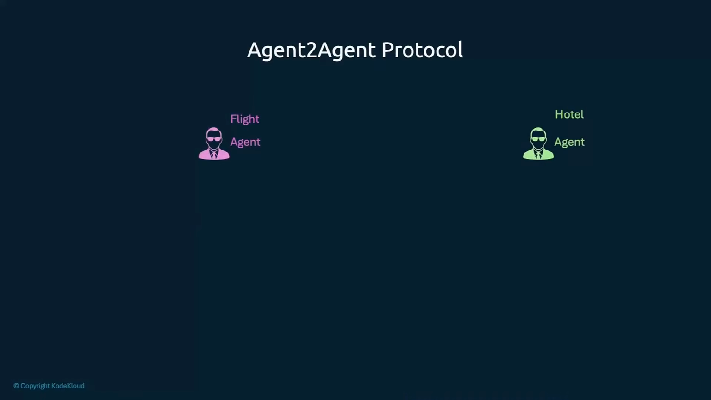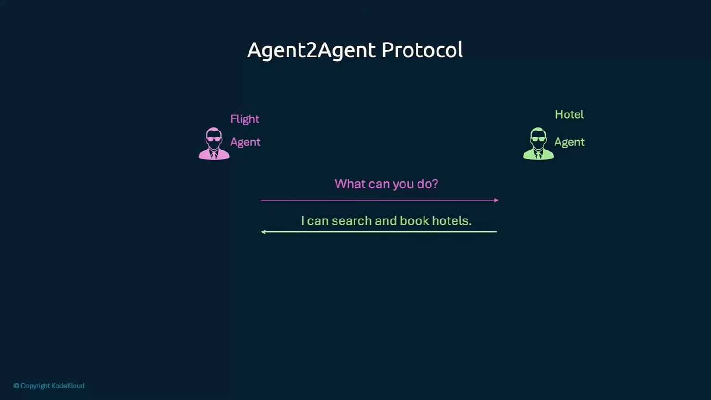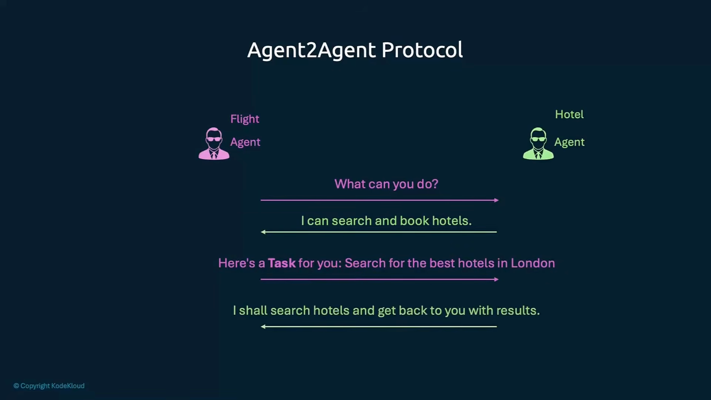So how does it work? The agent-to-agent model allows one agent to discover capabilities in the other agent. For example, the flight agent can ask the hotel agent, "What can you do?" The hotel agent responds with its capabilities, that it can search and book hotels. Then the flight agent gives the hotel agent a task to search for the best hotels. And then the hotel agent responds back with the results of that task.